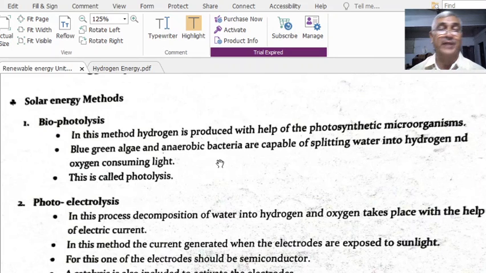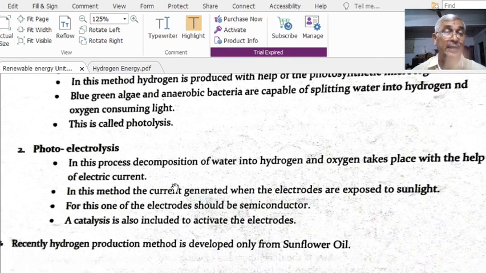This is also known as biolysis or photolysis. The ingredients are biological material, therefore biolysis. As they use photo energy, it is also known as photolysis.